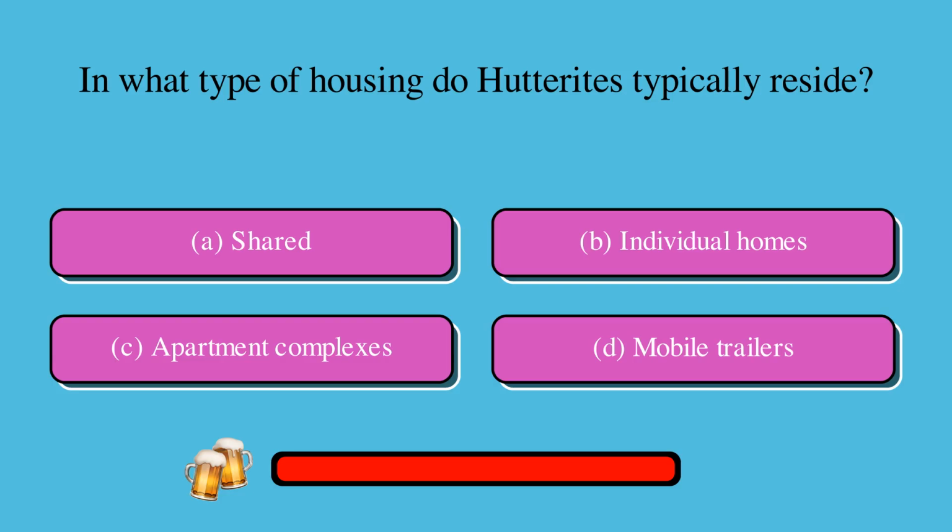In what type of housing do Hutterites typically reside? Is it A, shared, B, individual homes, C, apartment complexes, or D, mobile trailers? The correct answer is A, shared.